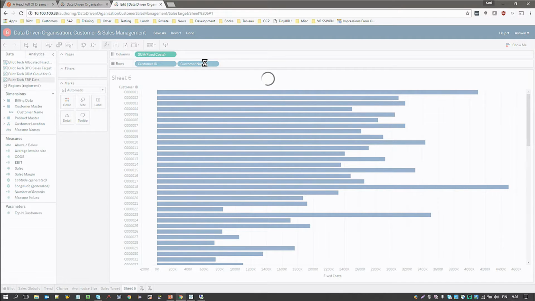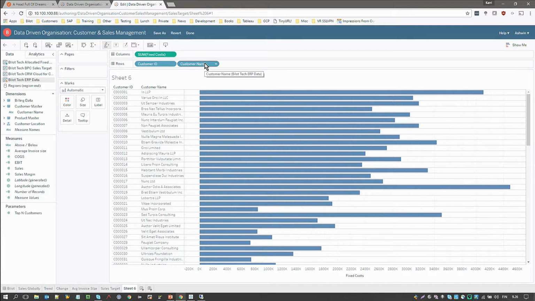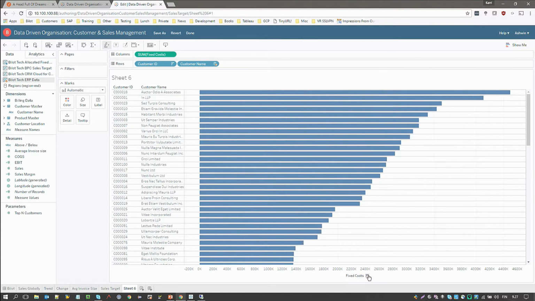Okay. So I can see that we have some fixed costs which have been spread out across these different customers. And let me just sort this so that it makes more sense. Okay. So most of our costs are coming from these 3 customers.